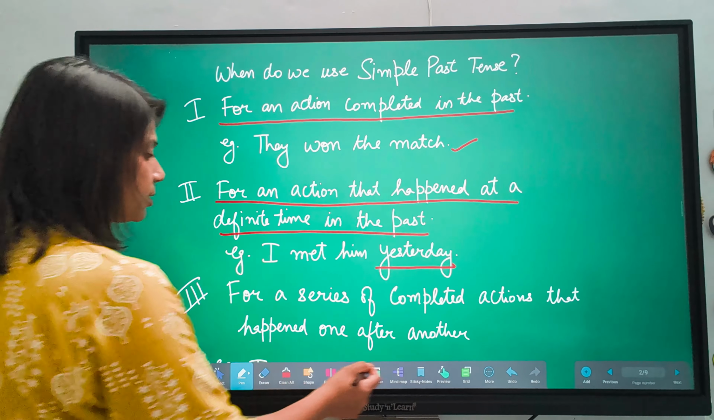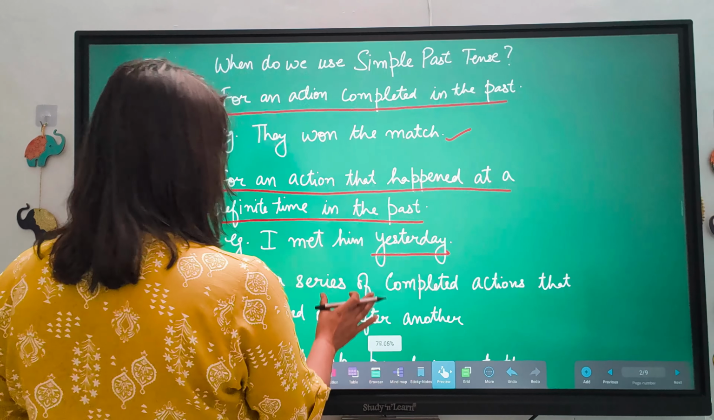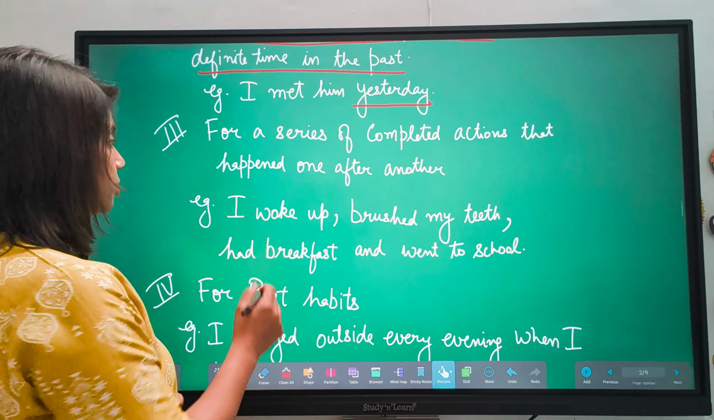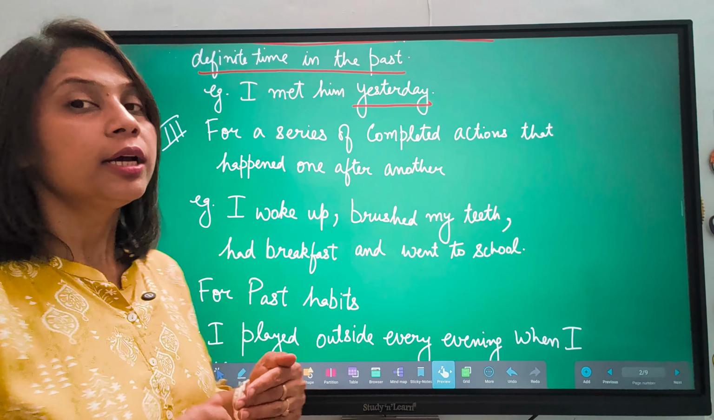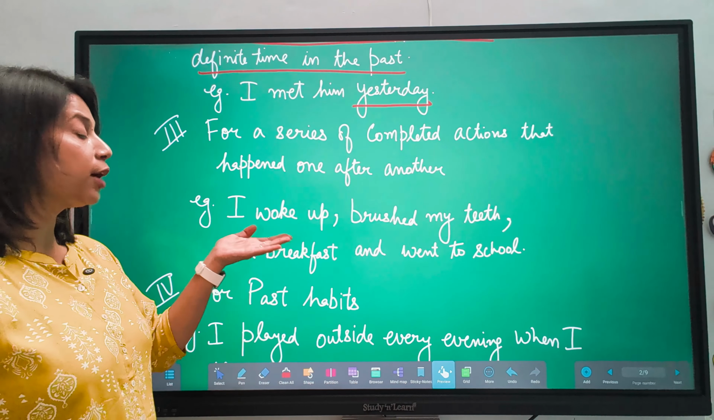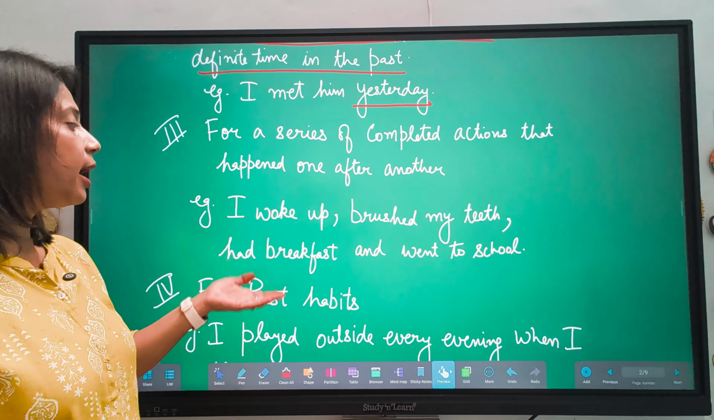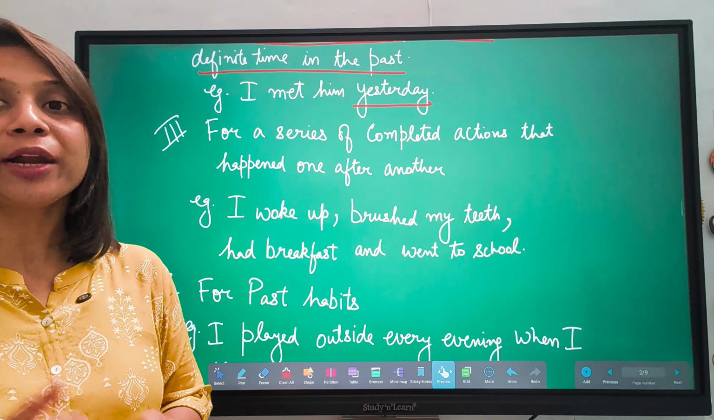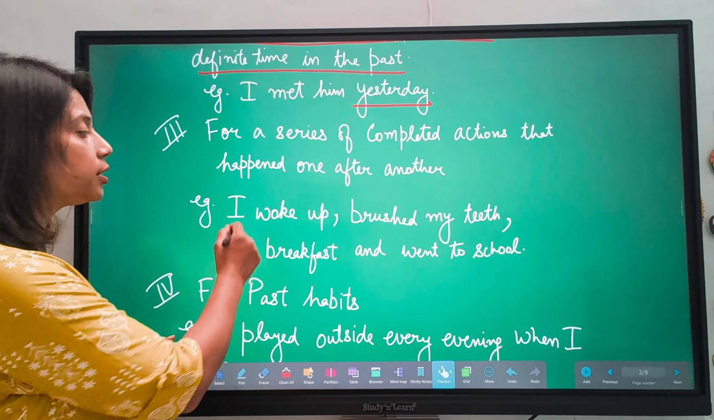Now next point is when we use simple past tense, that is for a series of completed actions that happened one after another. This is also very important point. जैसे कि आप stories पढ़ते हो या फिर आप अपने routine के बारे में बताते हो. So in that generally we use simple past tense. Like in this example I gave, I woke up, brushed my teeth, had breakfast and went to school. So this is a series of situations, we can say actions that are done one after another. That's why we are using here simple past tense.